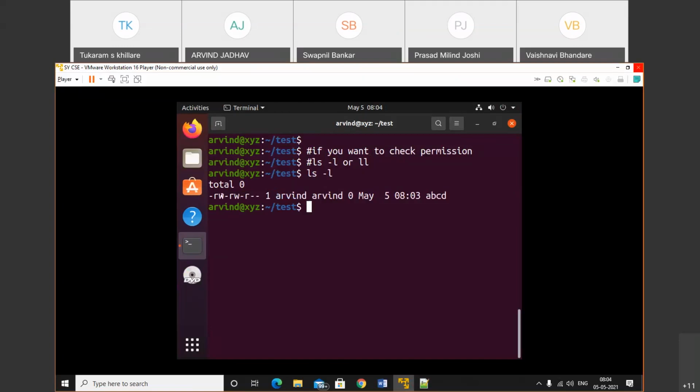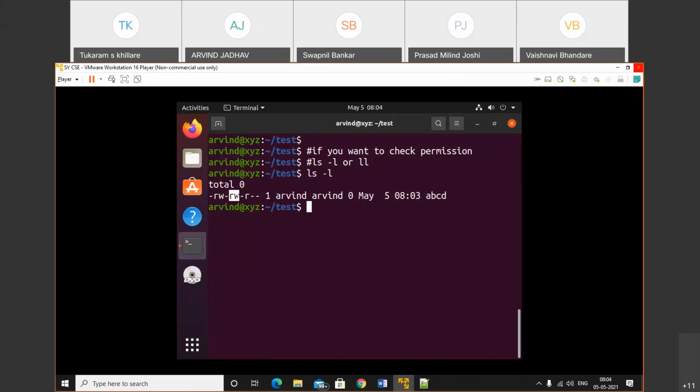Okay, so the first section is this one, read, write and execute, with a dash where a permission is absent. We already discussed that execute permission is not applicable for a file. But if you want to create a script, in that case, the execute permission will be available. So this permission is for the owner.